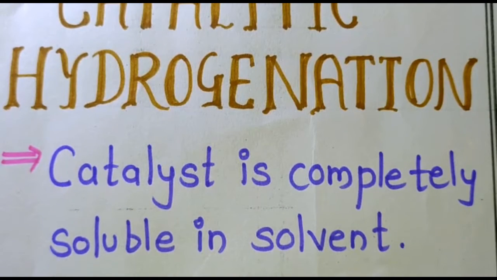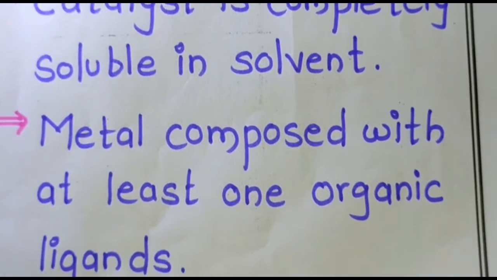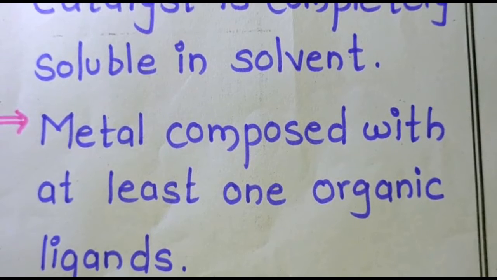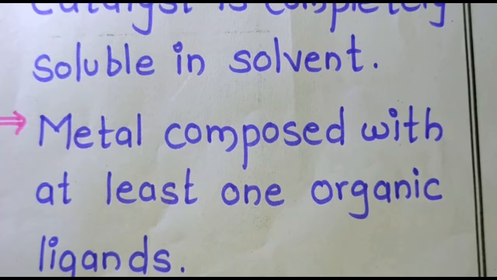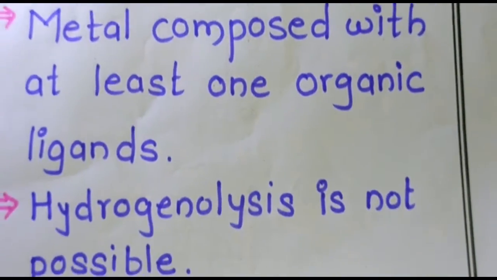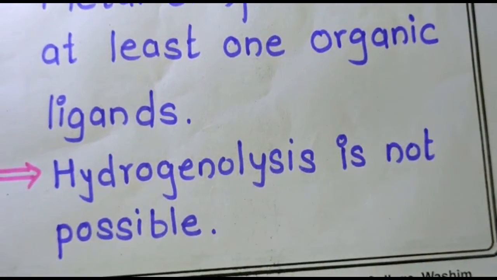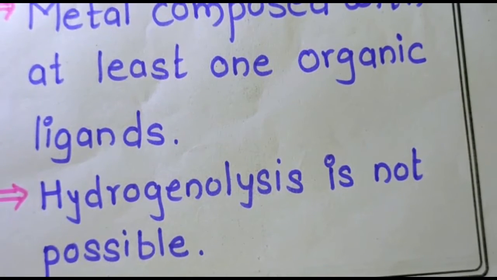Now, the next point of the homogeneous catalytic hydrogenation is that the metal is composed with at least one organic ligand. So, the organic ligand is present in the metal. The third point is that hydrogenolysis is not possible. The process of hydrogenolysis is not possible for the homogeneous catalytic hydrogenation. That is one of the most important points.